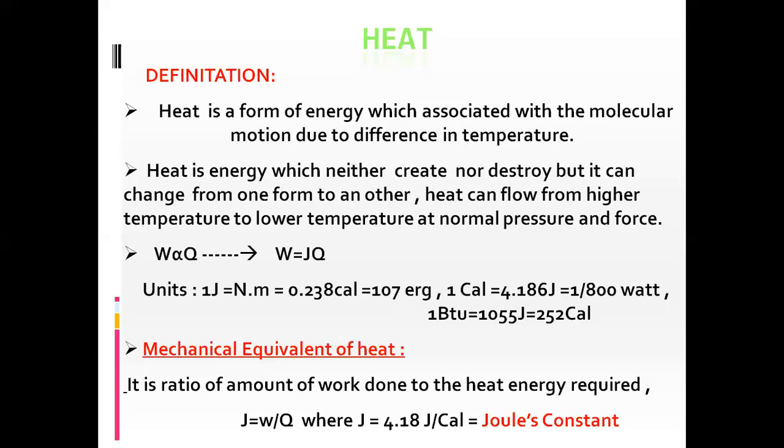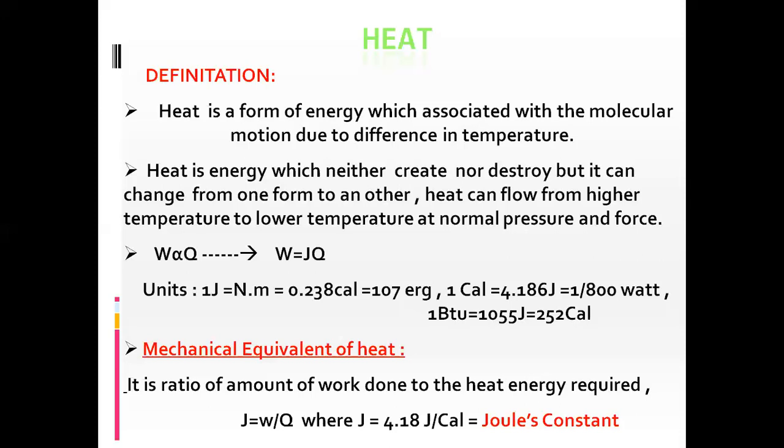Now, units. First of all, you know that the joule is the SI unit of all kinds of energy and also work. What is a joule? 1 joule is equal to 1 Newton times 1 meter.